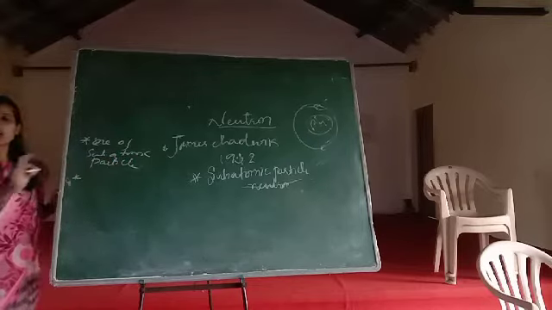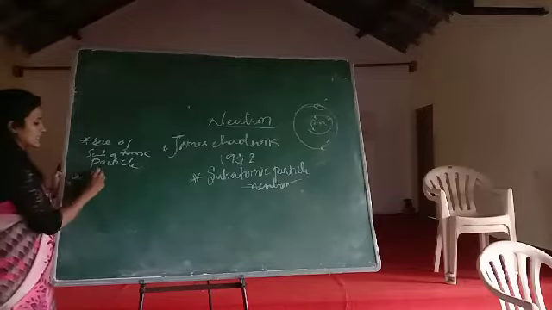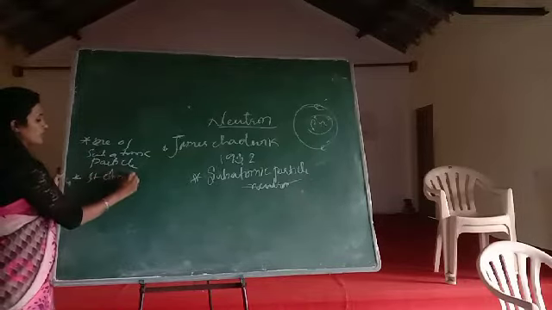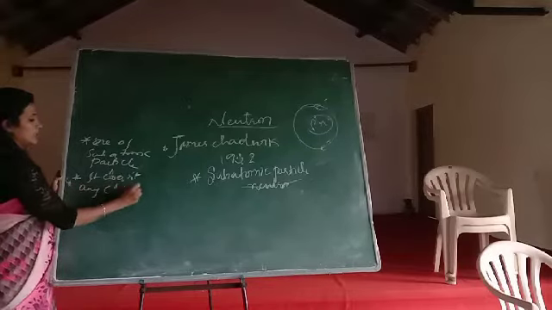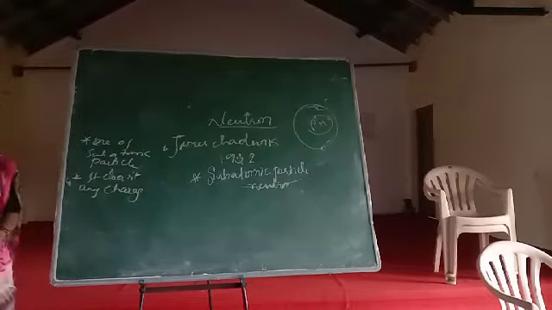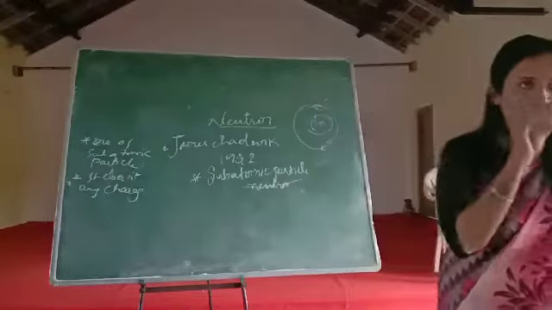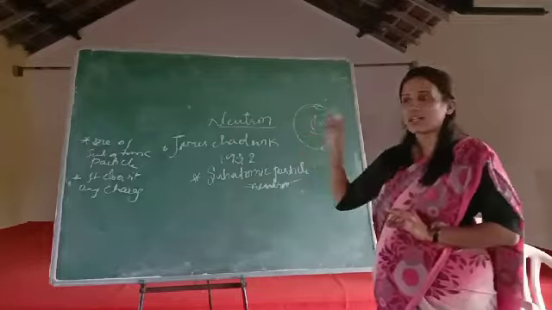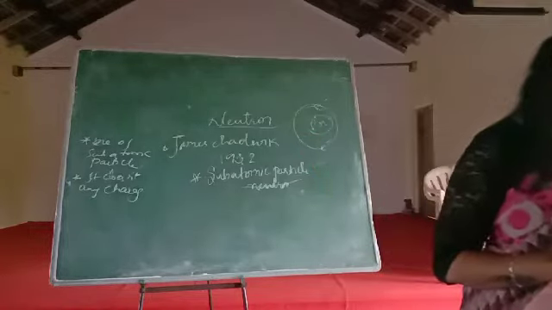Next, neutron doesn't carry any charge. Because electron has negative charge, proton has positive charge, but neutron has no charge. The neutrons will be there at the center, in the nucleus of each element.